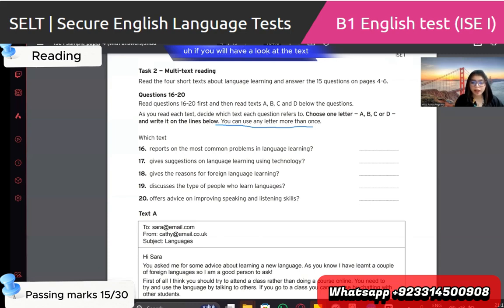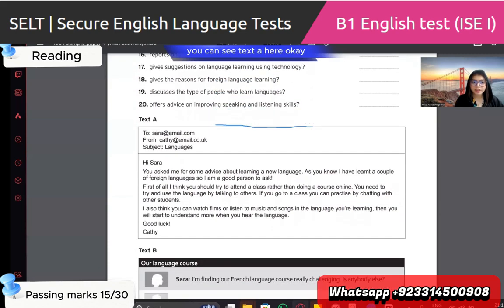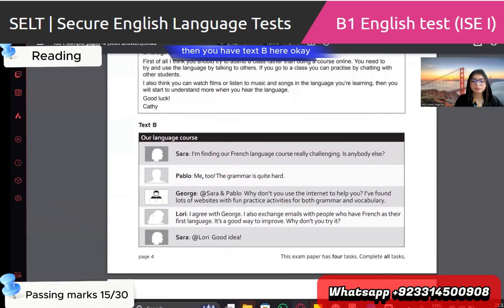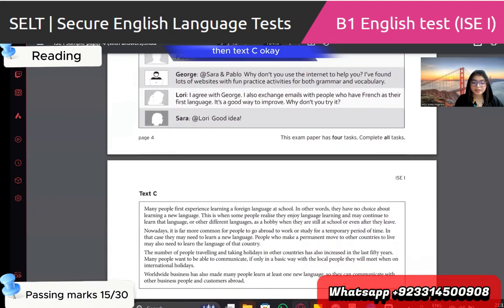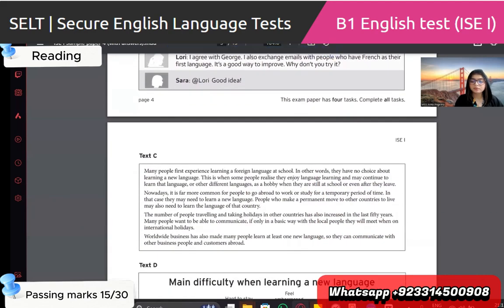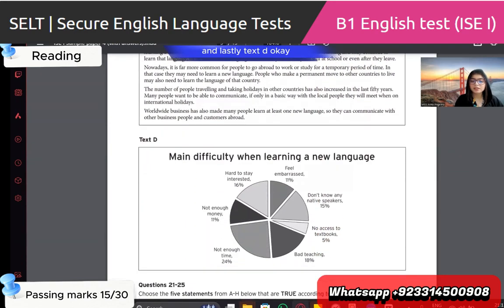Now, if we have a look at the text, you can see text A here. Hi, sir. You asked me for some. Then you have text B here. Okay. Then text C. And lastly, text D. Okay.